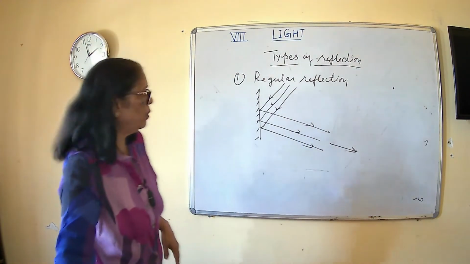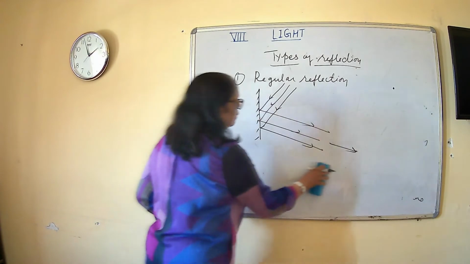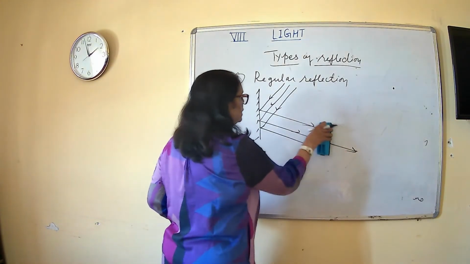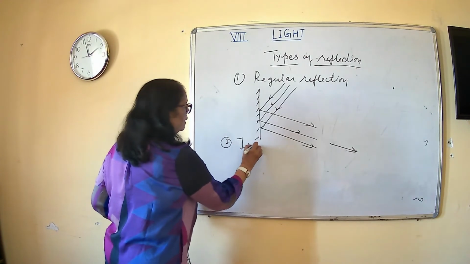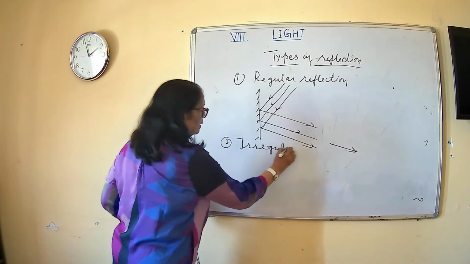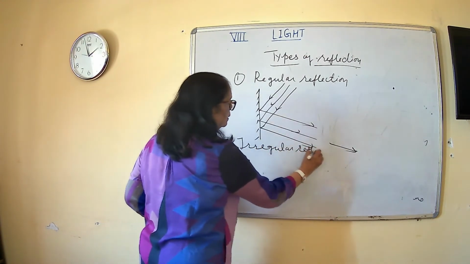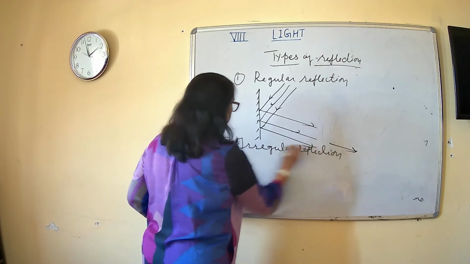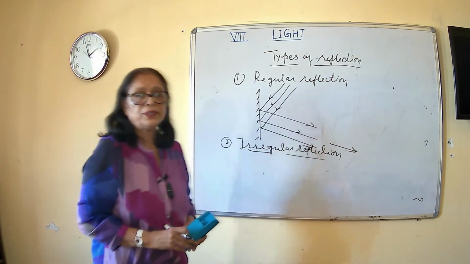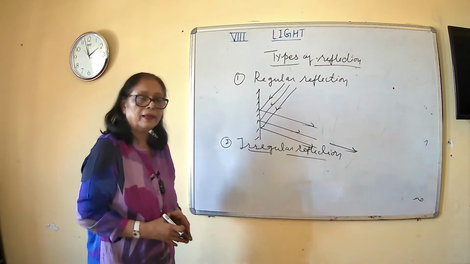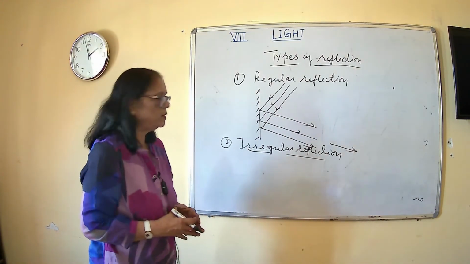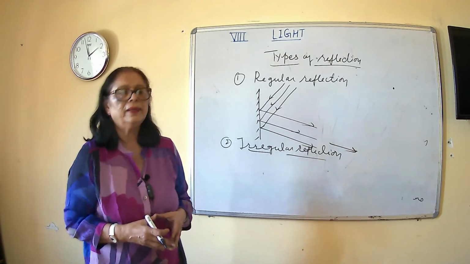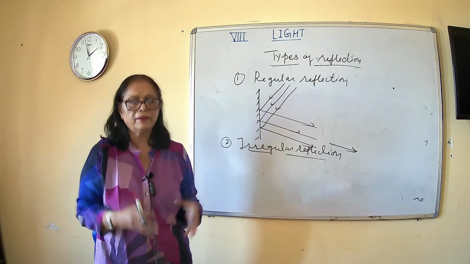Now, what is the meaning of irregular reflection? Irregular reflection का क्या मतलब होता है? Number two is irregular reflection. Just opposite to regular reflection, कि when light rays which are parallel to each other strike a rough surface.